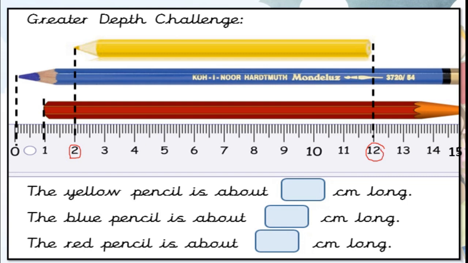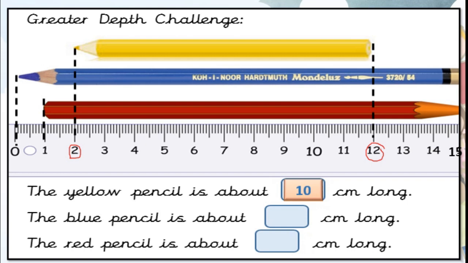Yes. What is the length of this pencil? Can you tell me? From 2 to 12. This is not started from 0. Remember this. If from 0 to 12, then the answer is 12. But it started from 2. So the length of this yellow pencil is 10 centimeter. Isn't it? From 2 to 12 means 12 minus 2 you do. That is 10 centimeter. Okay.